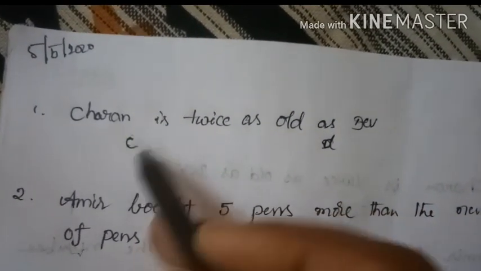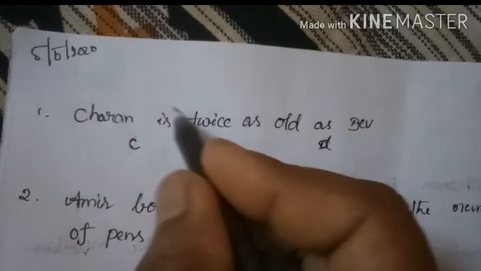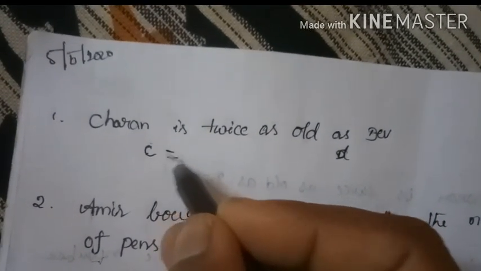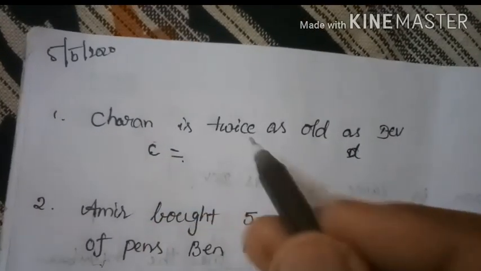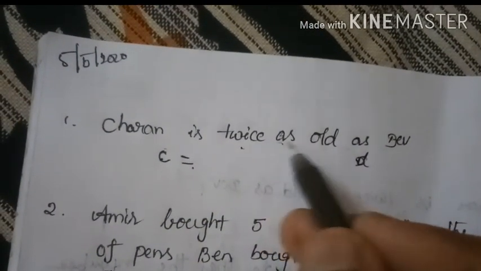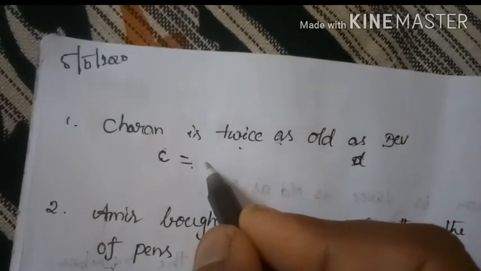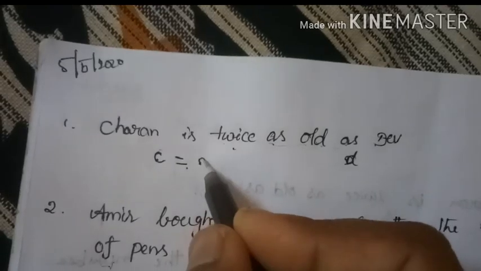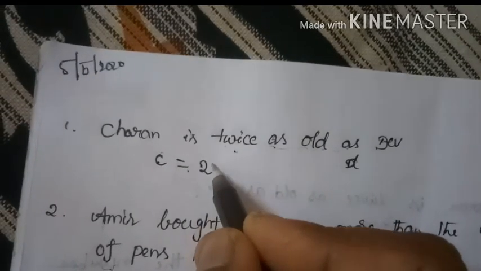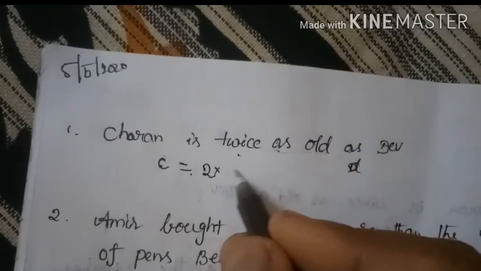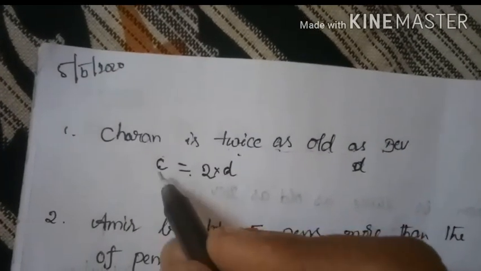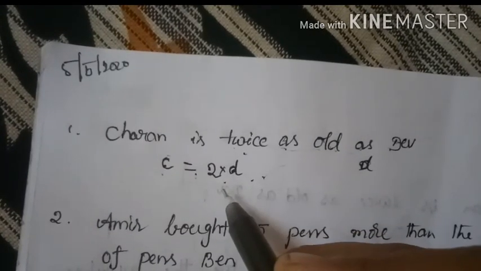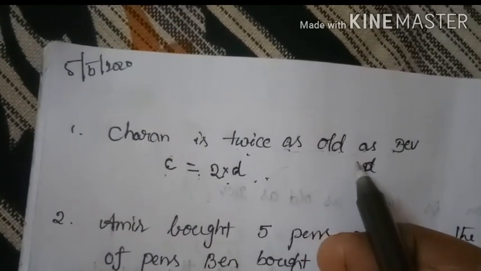Here Charan is C, and this word "is" always means equal to. So C is equal to twice as old as Dev. Twice means 2 times Dev. What is Dev? D. So C is equal to 2D. This is the shorter way to write the statement.